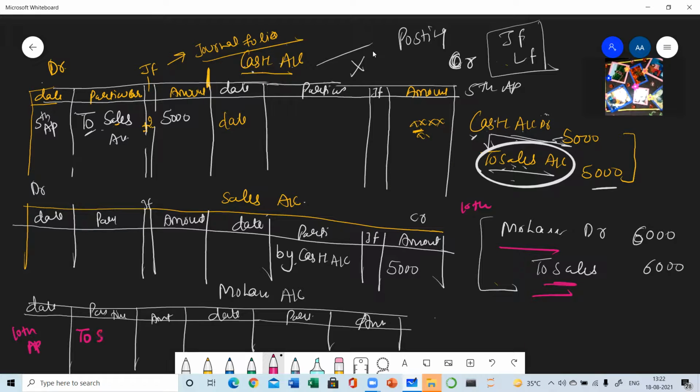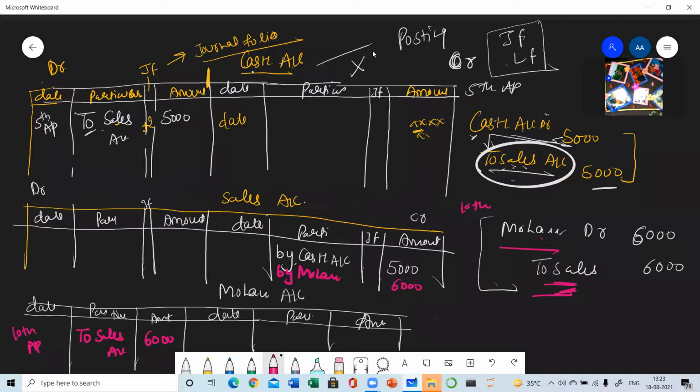The opposite account is sales. So "to sales account". Suppose the amount is 6,000. Now come to the sales account. It is again credited, so on the credit side we are going to write the opposite account. What is the opposite account? Mohan. So "by Mohan", and now the amount is 6,000. Clear? So this is how the postings are done.